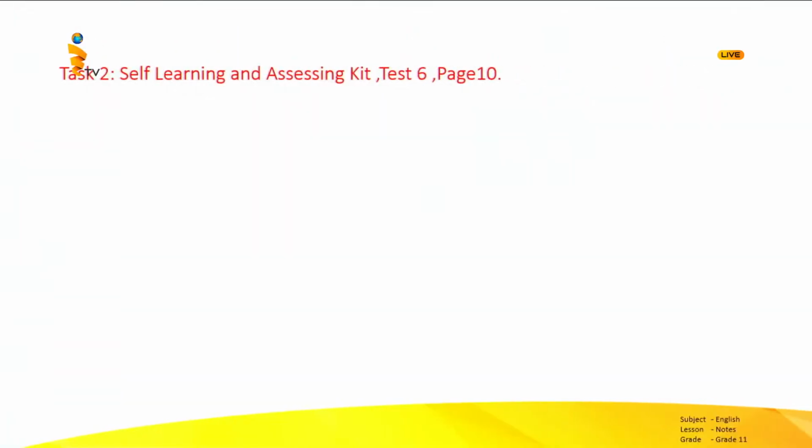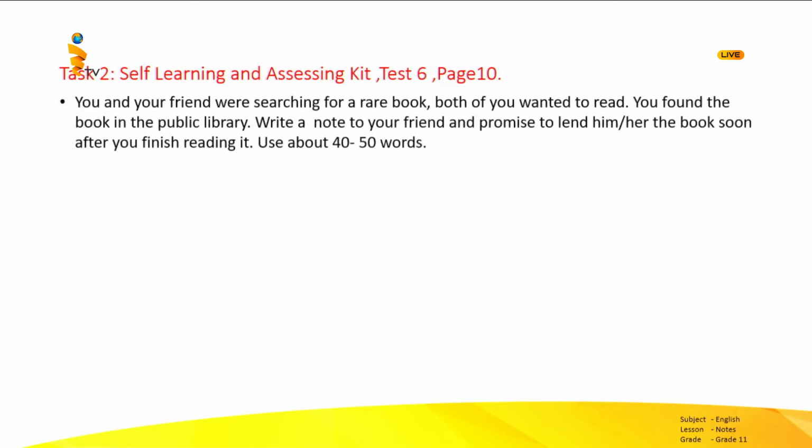Okay children. Now let's do another task. It is the text 6 on page 10 in Self-Learning and Assessing Kit practice papers. Okay, please read the question. You and your friend were searching for a rare book both of you wanted to read. You found the book in the public library. Write a note to your friend and promise to lend him or her the book soon after you finish reading it. Use about 40 to 50 words.